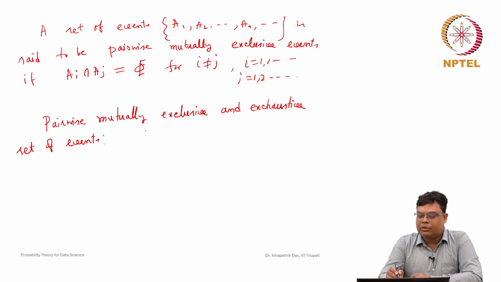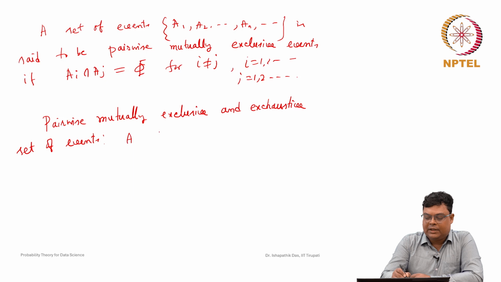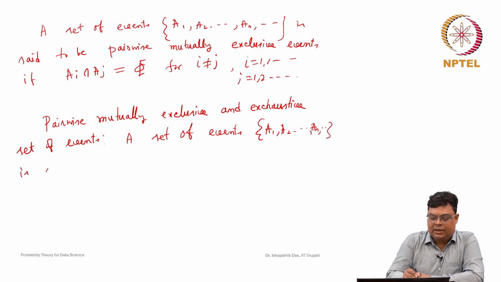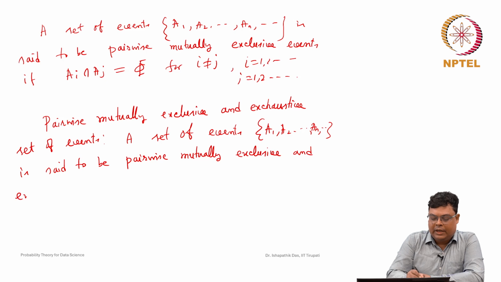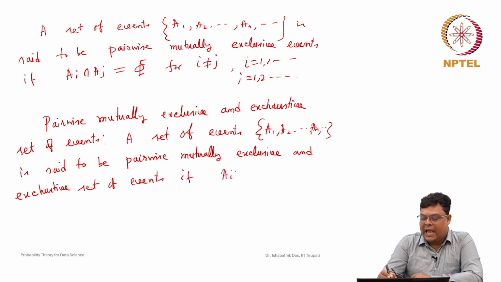A set of events A1, A2 like this is said to be pairwise mutually exclusive and exhaustive set of events if Ai not equal to Aj.